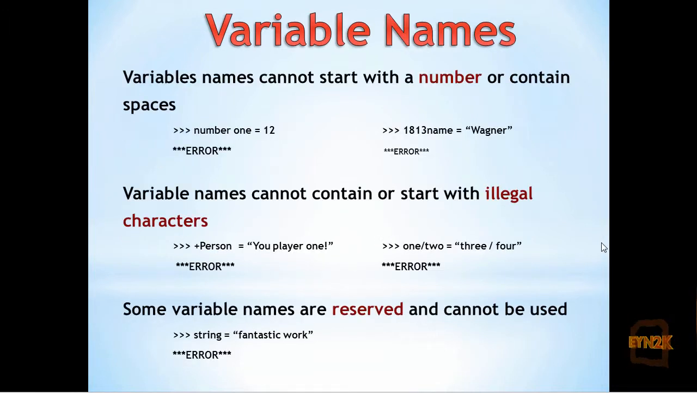Here are some examples of some illegal names you may encounter, such that first on the left you cannot have any spaces anywhere in some variable names, or on the right here you cannot start with numbers. There are also illegal characters such as the plus and the forward slash, and also reserved words such as string, list, num, int, etc.